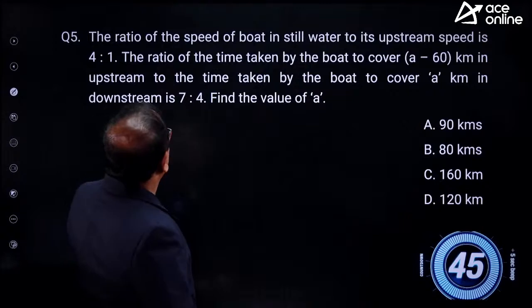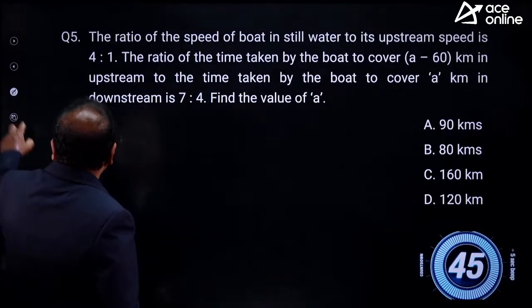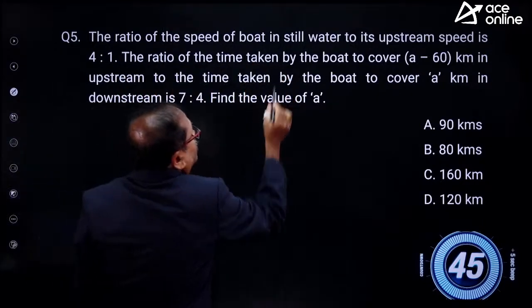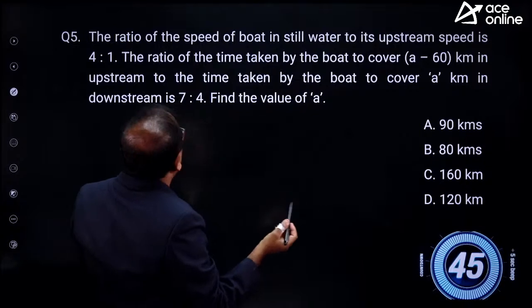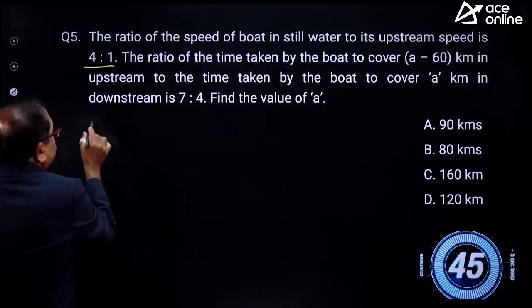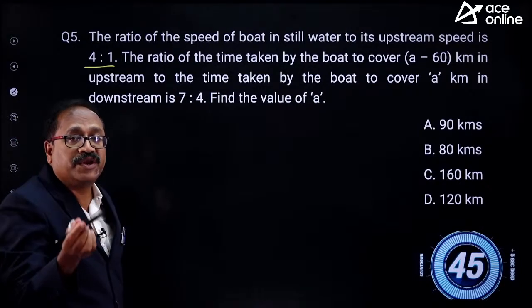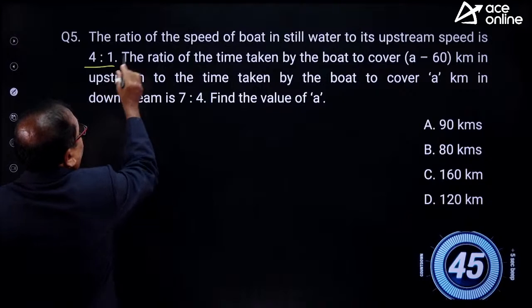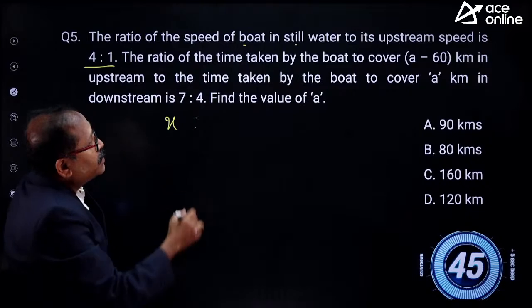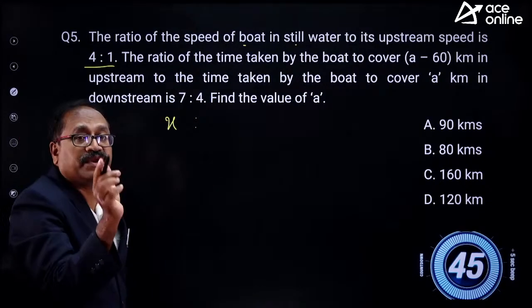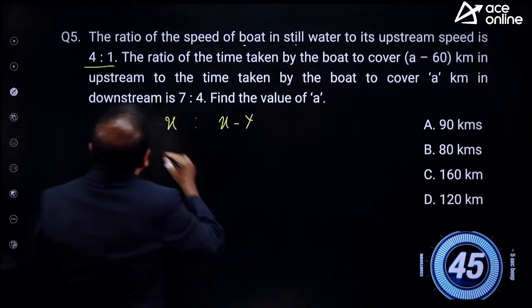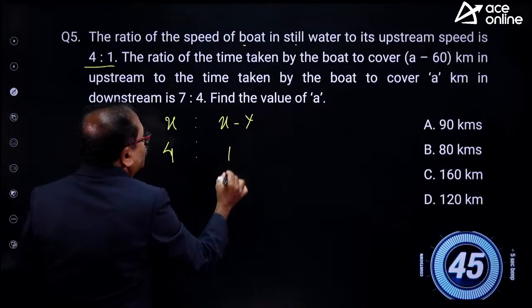So it is about boats and speed. What is the question? I will read and then I will give you 45 seconds. The ratio of the speed of boat in still water to upstream speed is 4:1. So by default we take the speed of the boat as X and the speed of current as Y. So here the speed of boat in still water is X, and the upstream speed means X minus Y. This ratio is given as 4:1.